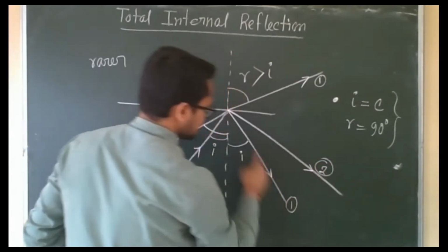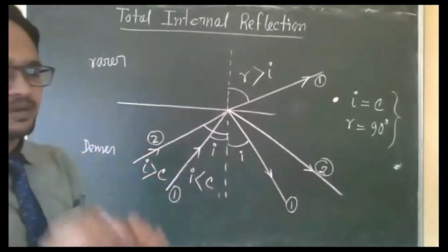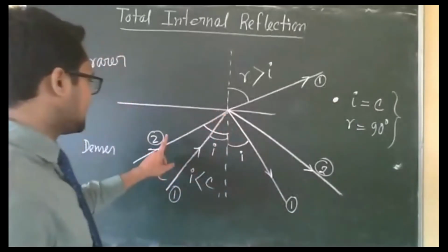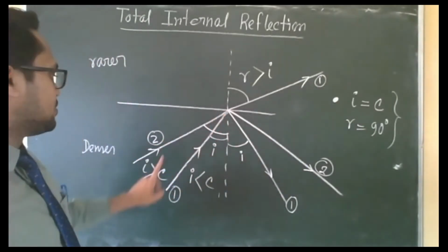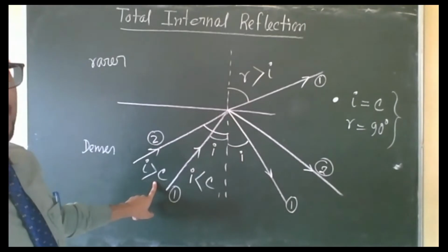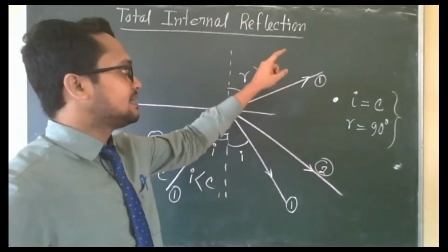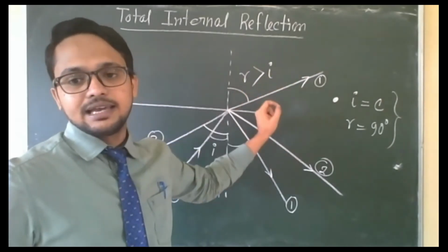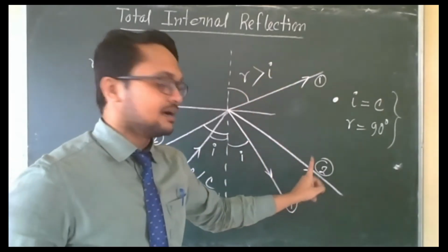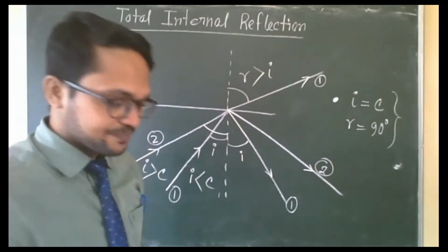For the first ray, a very small amount of light gets reflected. But in the second case, when the incident angle is greater than the critical angle, all the light will reflect back. No light will enter this medium. All the light will reflect back in the denser medium.